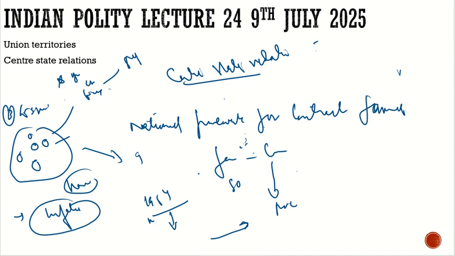So yes, the center can make laws if it is for the public interest. Now this is about how, under Article 246, laws are made, where the doctrine of pith and substance comes in, and where the center can intervene if there is a bigger public interest.